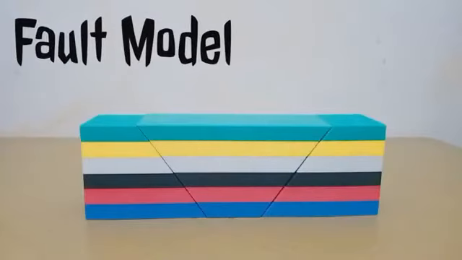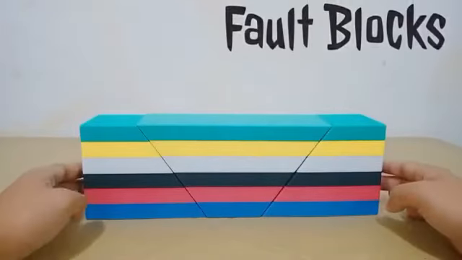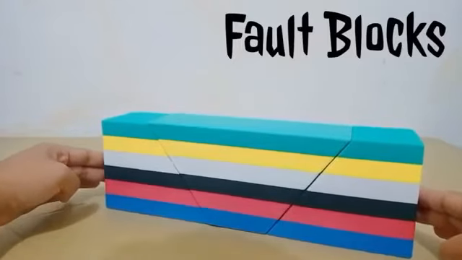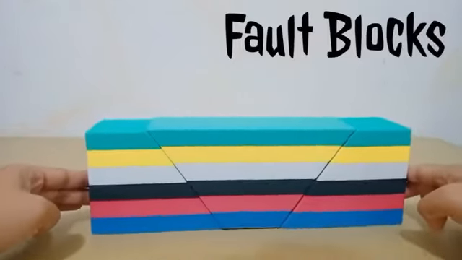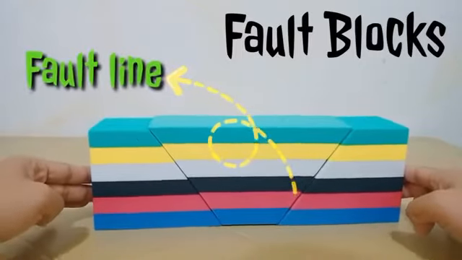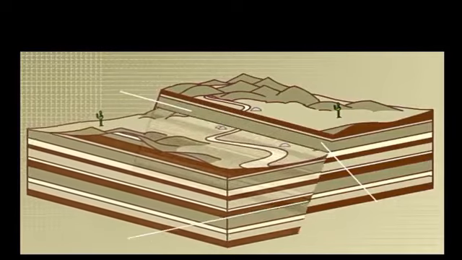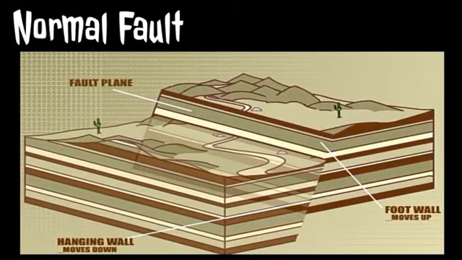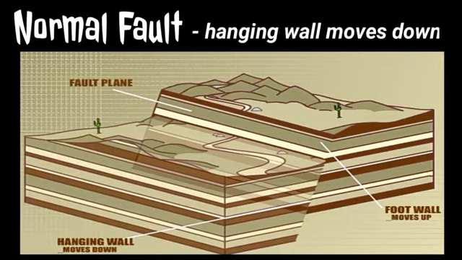By the way, this is a fault model. Fault blocks represent blocks of the Earth's crust. Each color represents a layer of the Earth, while the diagonal line represents faults in the Earth's crust. When the crust is being pulled apart caused by tension stress, normal fault occurs, in which the hanging wall moves down with respect to the footwall.